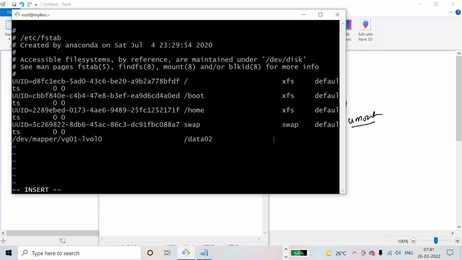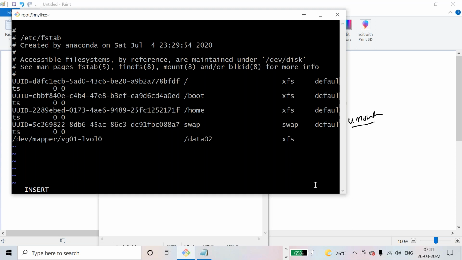And what is the file system type? By default, as I told you yesterday, from Linux 7 onwards all file systems are xfs. See here, this is also xfs. This is the swap file system. I will tell you what swap is later, forget about this for now.